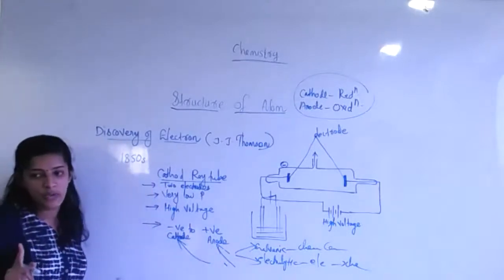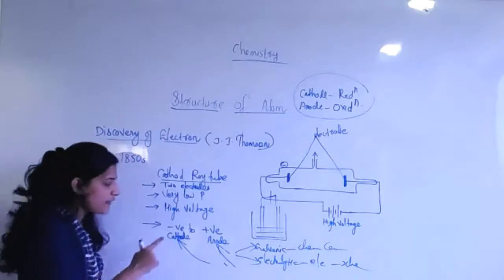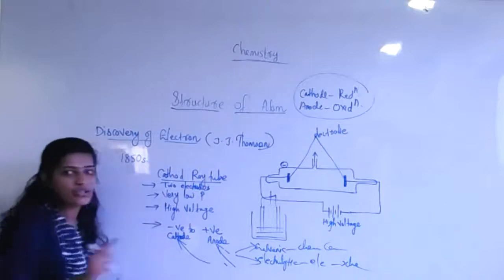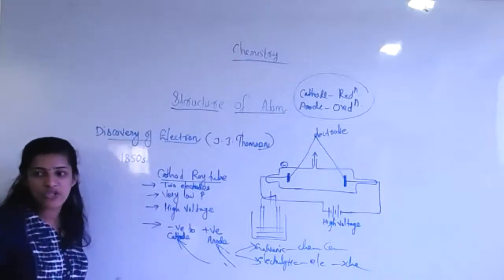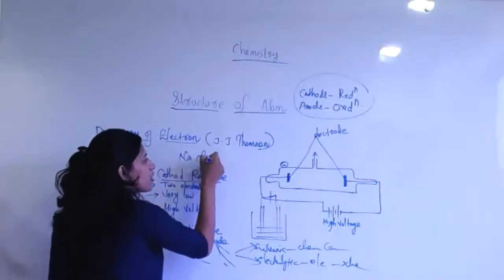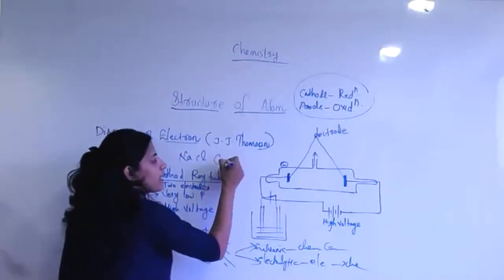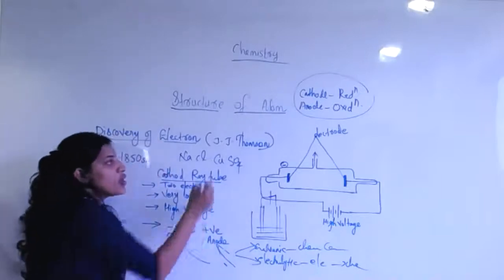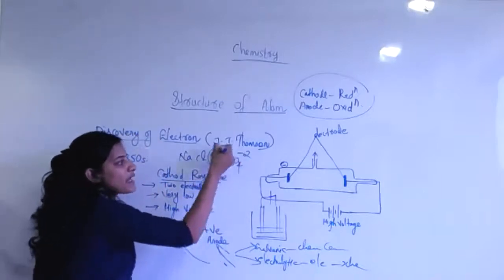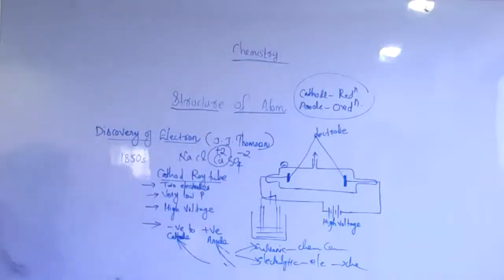But one thing you ensure: if the cathode is connected to the negative terminal, there should be an attraction towards the positive ion. Suppose sodium chloride, sodium and chloride, or CuSO4, copper sulfate. Copper is +2, sulfate is -2. So copper will attract towards where, cathode or anode?